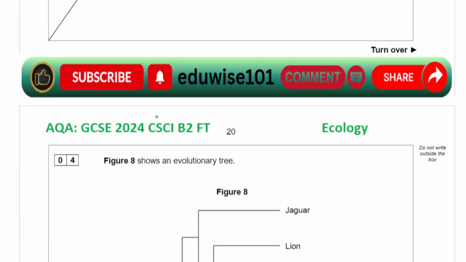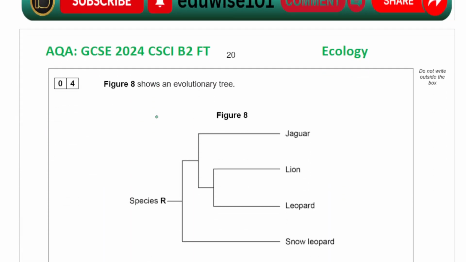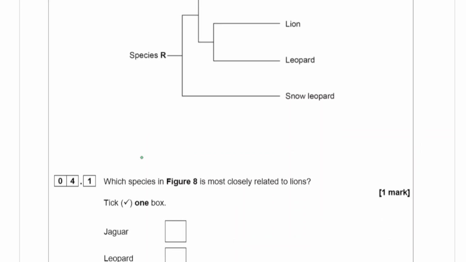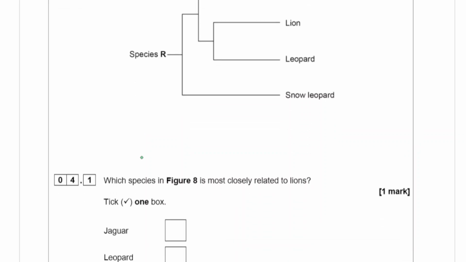Question number 4 is on the topic of ecology. Figure 8 shows an evolutionary tree. Species are, you've got jaguar, lion, leopard, snow leopard. Which species in figure 8 is most closely related to the lions? That would be the leopard.